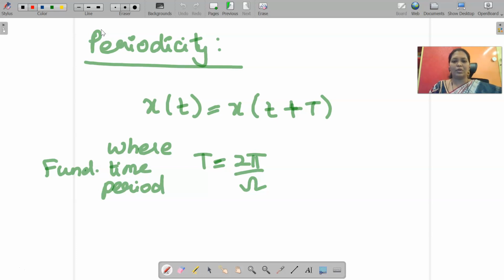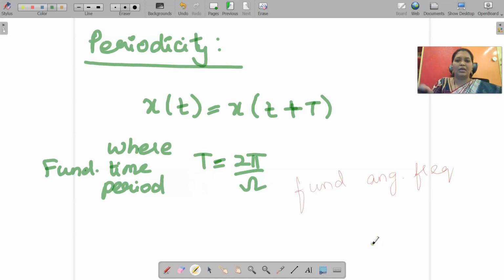So in general, the condition for periodicity is x of t equal to x of t plus capital T, where capital T is the fundamental time period. The fundamental time period T is also given by 2 pi by omega, where omega is the fundamental angular frequency, which is measured in radian per second. And the fundamental time period capital T is measured in seconds.